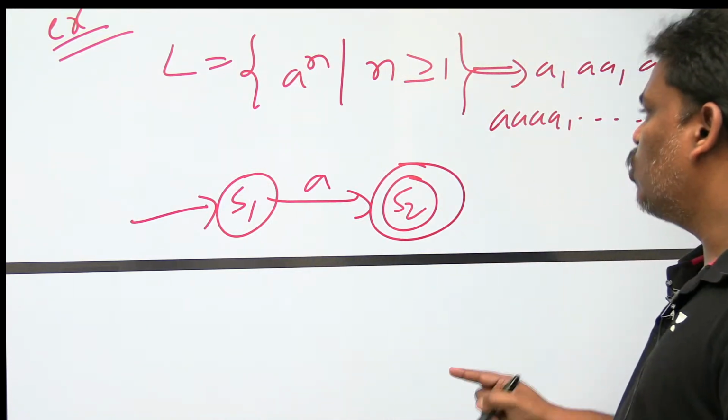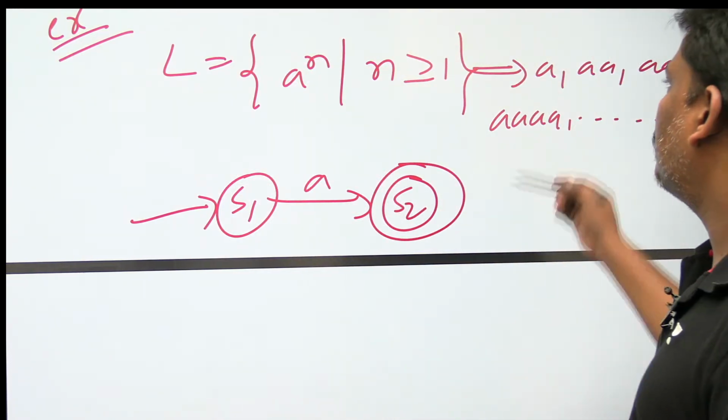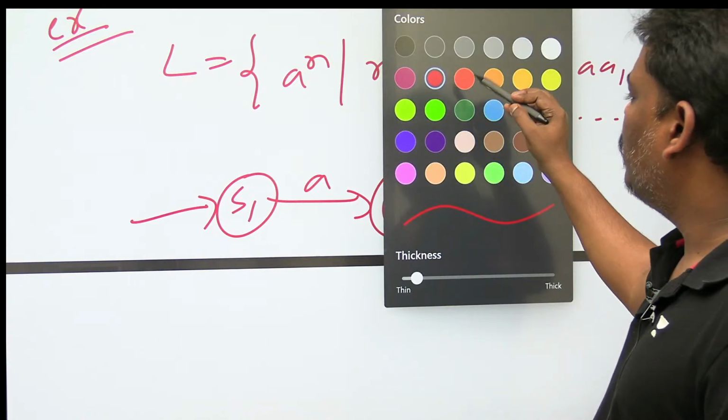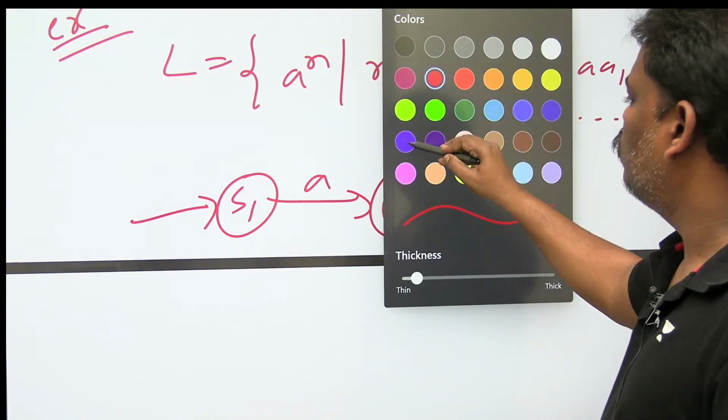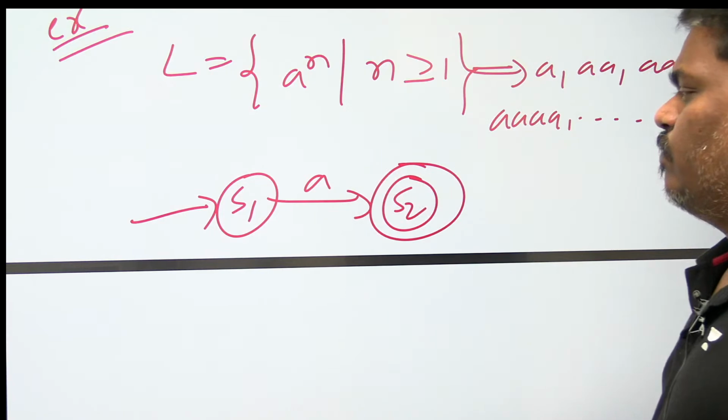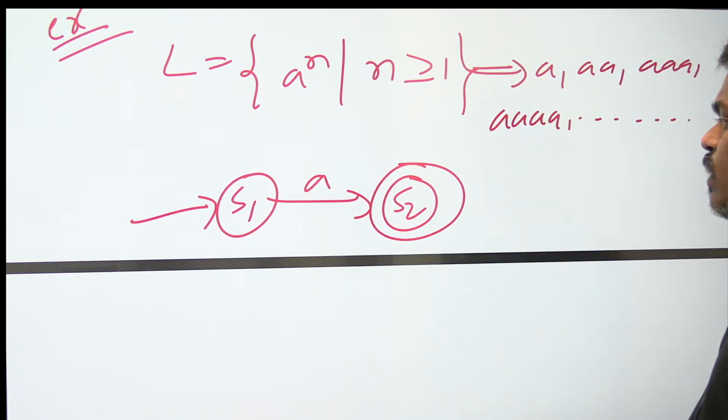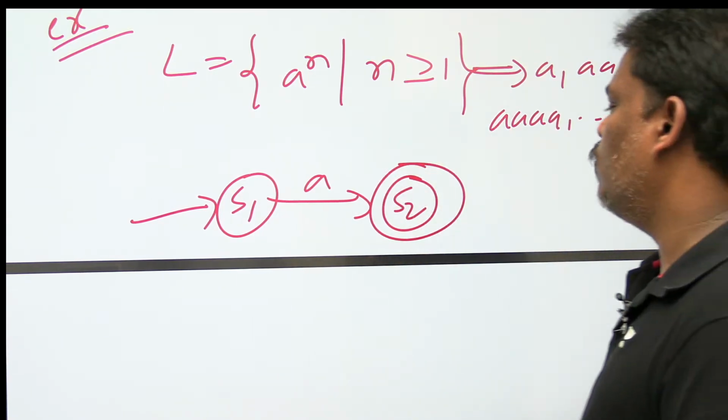So in this automata that I constructed, two states are there, S1 and S2. S1 is the initial state, S2 is the final state.